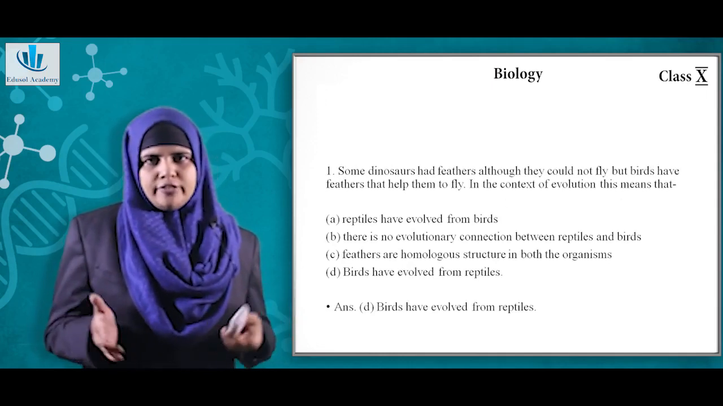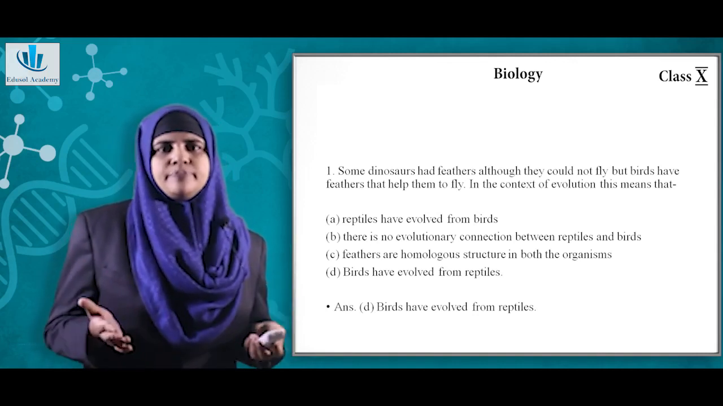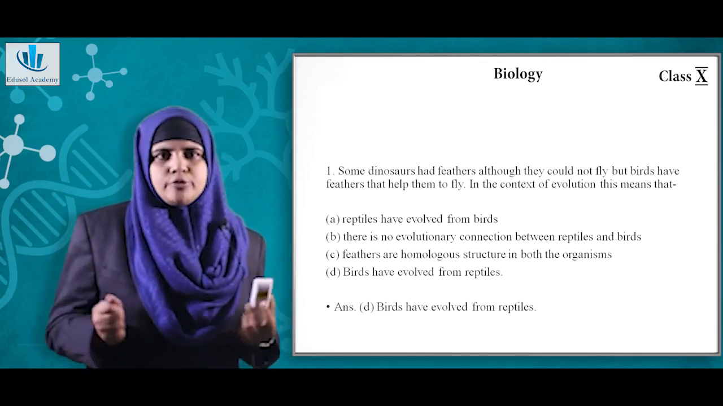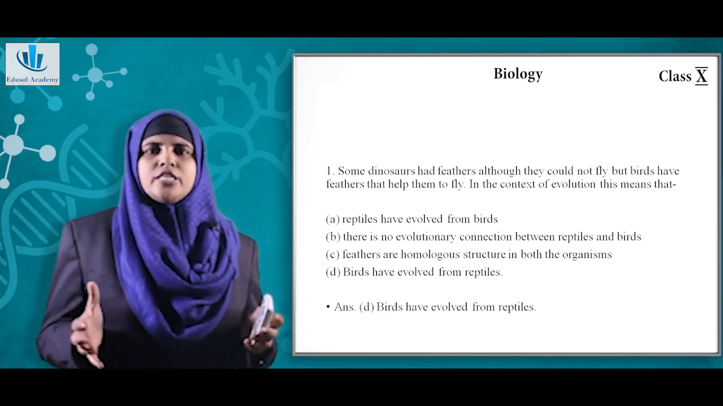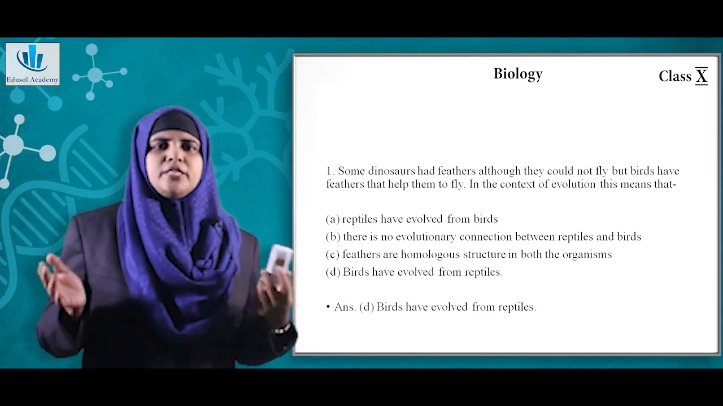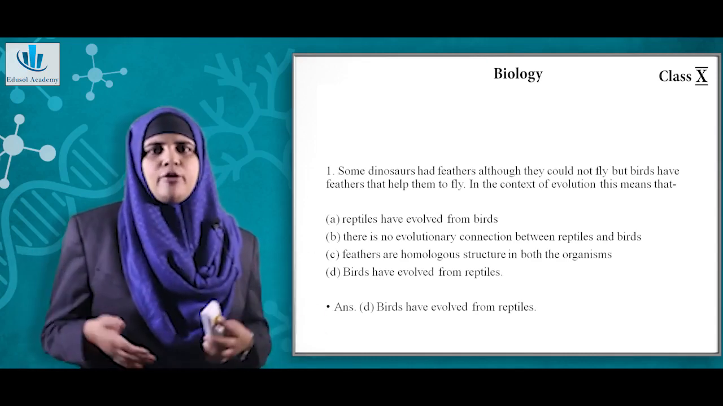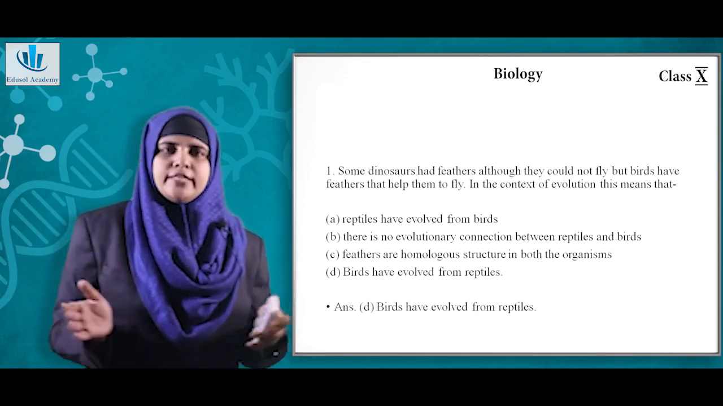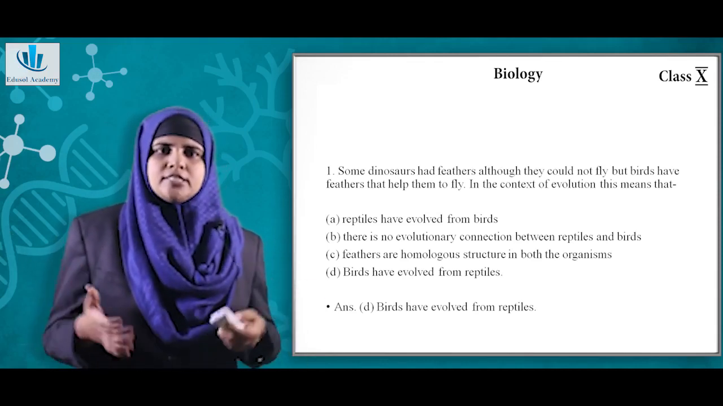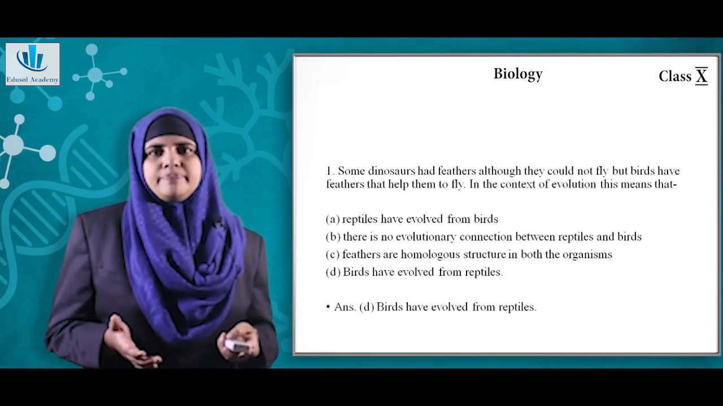In the context of evolution, this means that option A, reptiles have evolved from birds. Option B, there is no evolutionary connection between reptiles and birds. Option C, feathers are homologous structures in both the organisms. Option D, birds have evolved from reptiles. In the NCERT itself, they have mentioned dinosaurs which had feathers but could not fly. So this simply tells us that birds have evolved from the reptiles. So the correct option will be D.